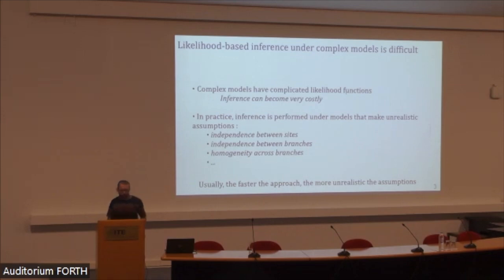So, as we've already seen today, the main drawback of maximum likelihood inference is that it can be very costly.